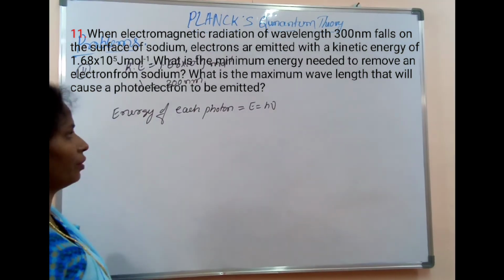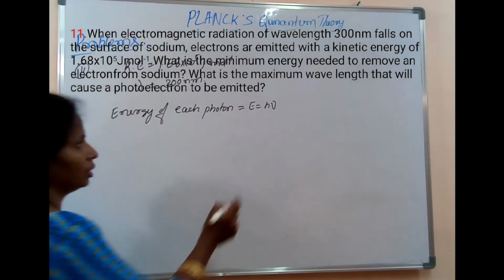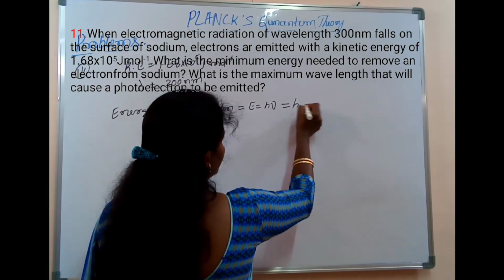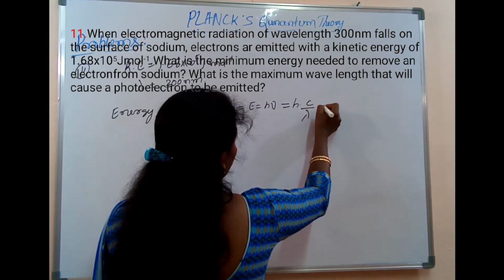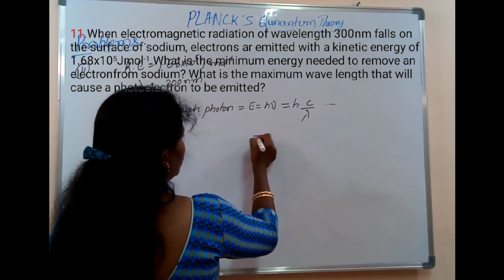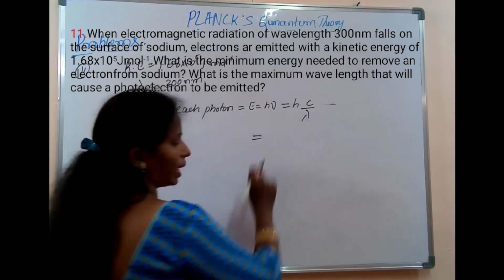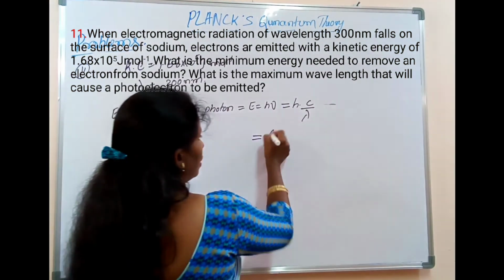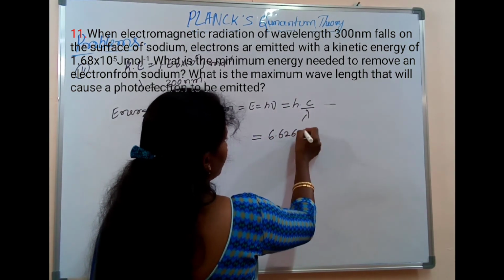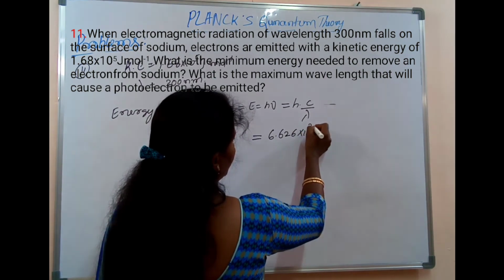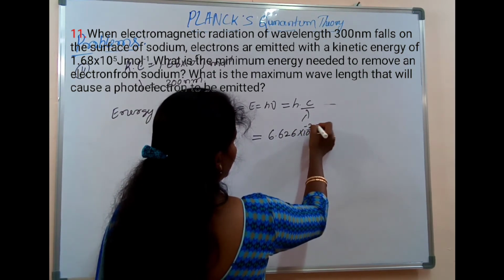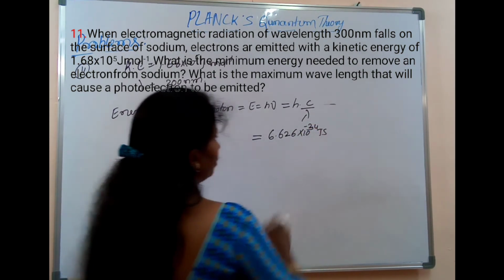Nu is not given, but lambda is given. So this will be equal to h into c by lambda. H is Planck's constant, that is 6.626 into 10 to the power of minus 34 joule second.